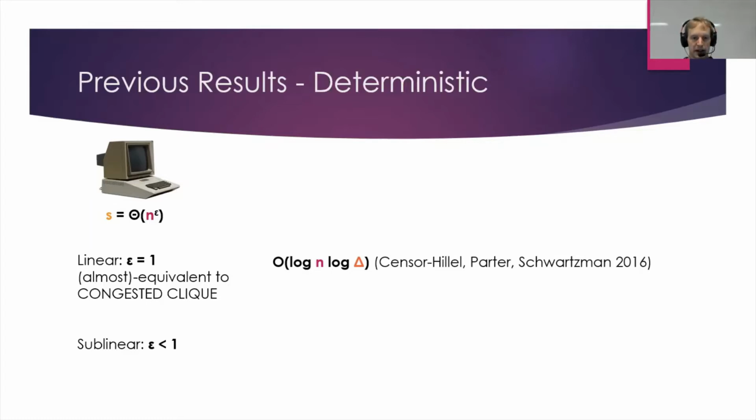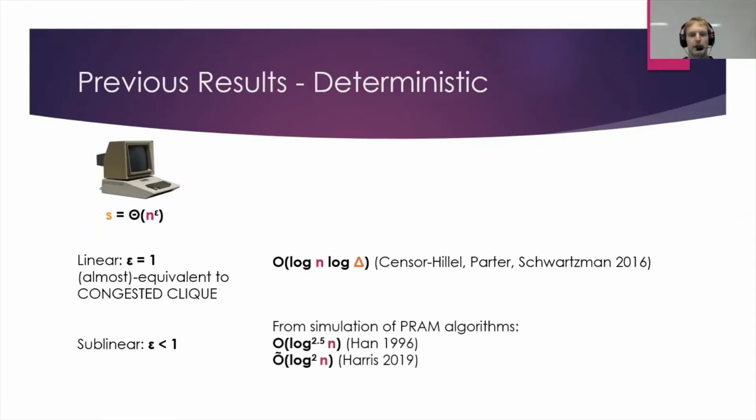For sublinear space, there aren't any tailored algorithms at all, but we can simulate PRAM algorithms with only a constant factor overhead, of which there are plenty. And there's a log to the 2.5 n time algorithm from Han in 1996, and also a recent log squared n algorithm from Harris. These two results use slightly different numbers of machines, so I've listed them both here.